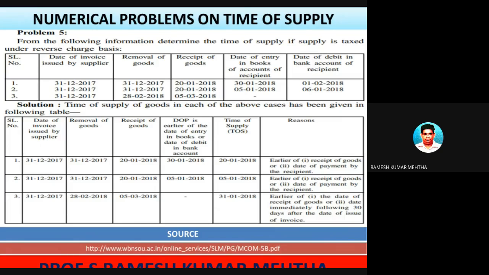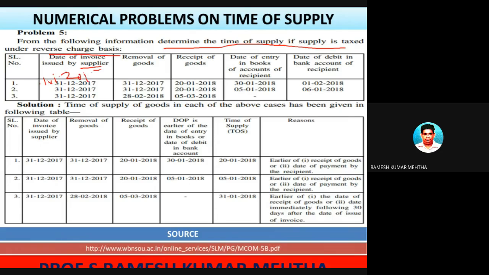Now let's talk about the fifth problem. So different situations, different answers. From the following information, determine the time of supply, if the supply is taxed under reverse charge mechanism. So in reverse charge mechanism for goods, plus 30 days you have to remember, and in case of services plus 60 days. Very important one. Date of issue of invoice by the supplier, so from that date plus 30 days will be